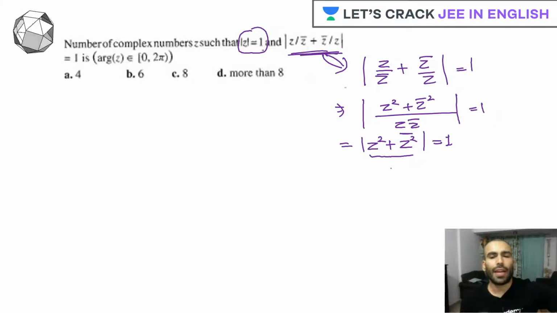Now, before writing z, I would request you to look at this. It says mod of z is 1. So if I want to write the Euler form, how will I write it? e raised to iota theta, correct?